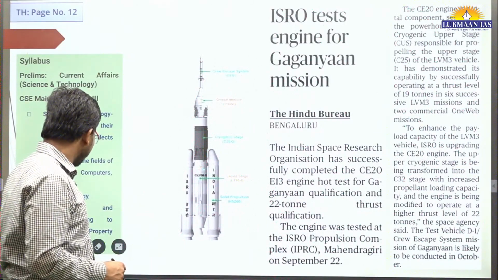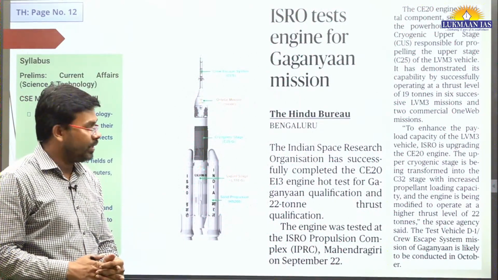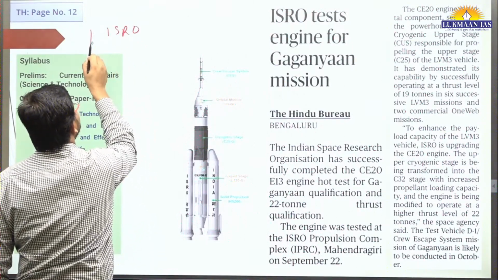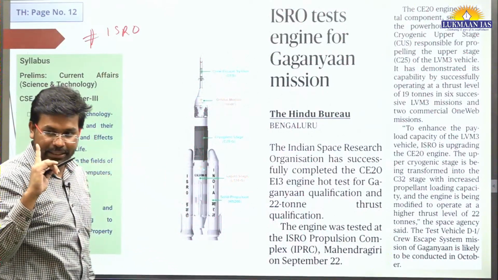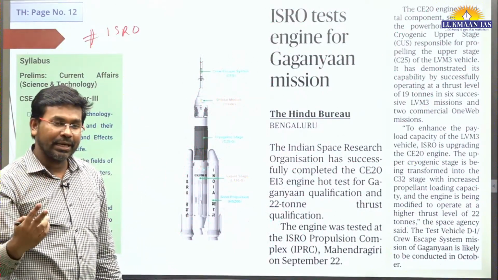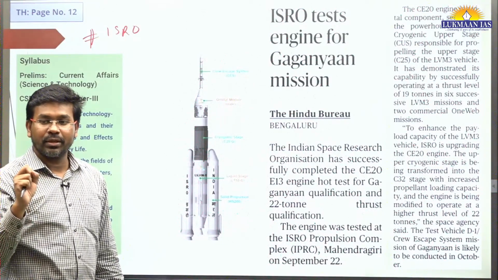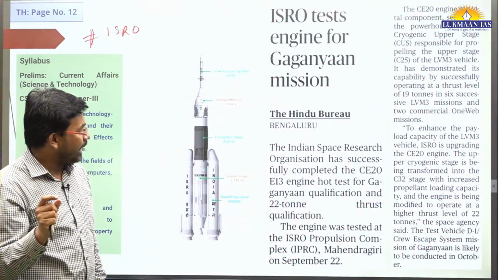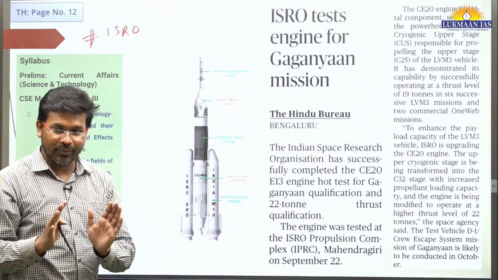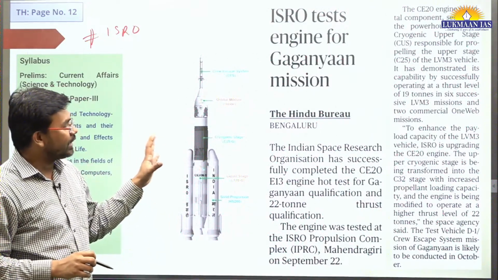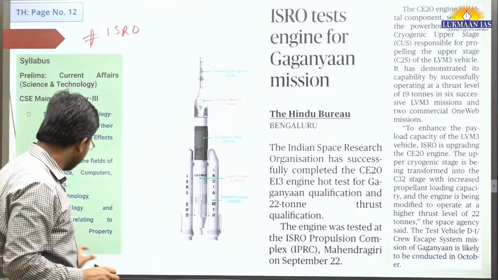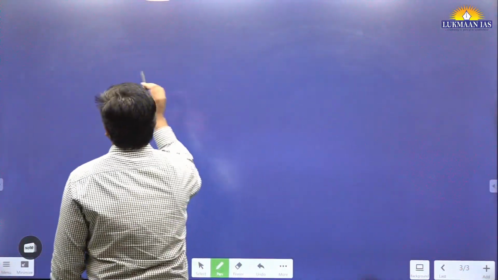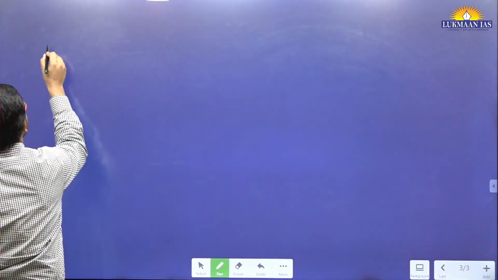Now this topic is important. It is from Science and Technology. Recently the Indian Space Research Organization has launched the Chandrayaan-3 mission, which was successful. Then it has also launched the Aditya L1 mission. So these are the two most important missions that they have launched. And again, they are going to launch another mission, which is the Gaganyaan mission. This Gaganyaan mission is going to be very, very important. So let us quickly discuss the Gaganyaan mission, because that is the thumbnail also for today's discussion.